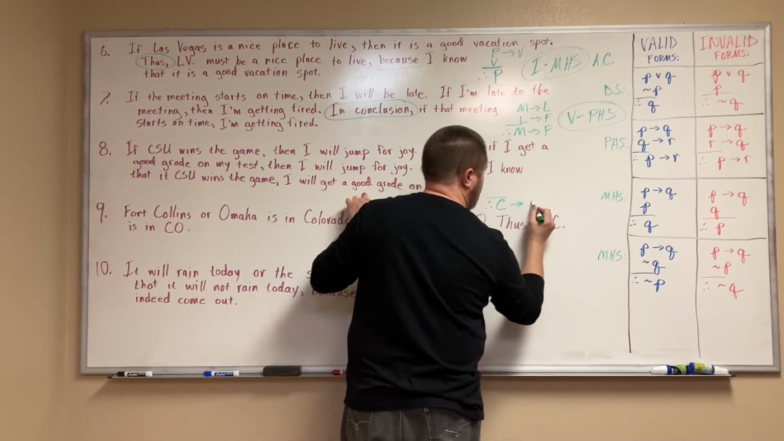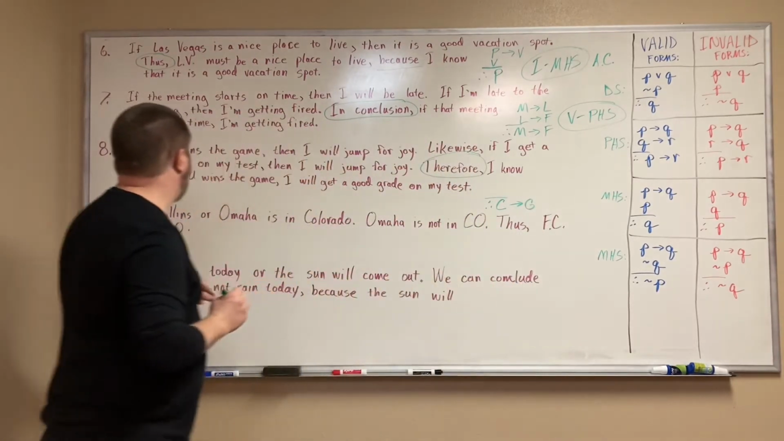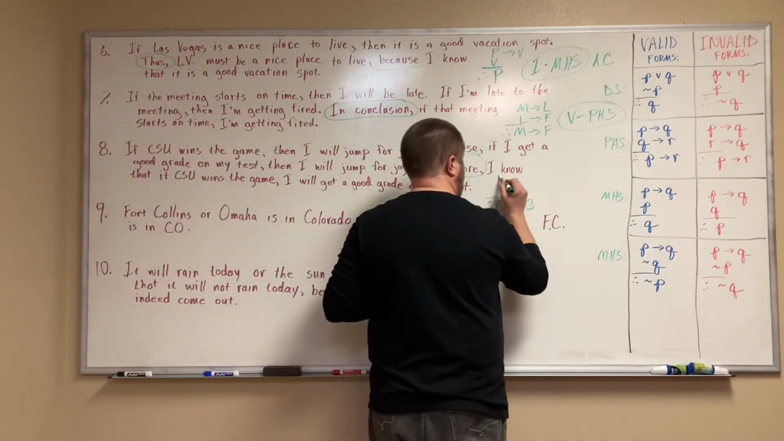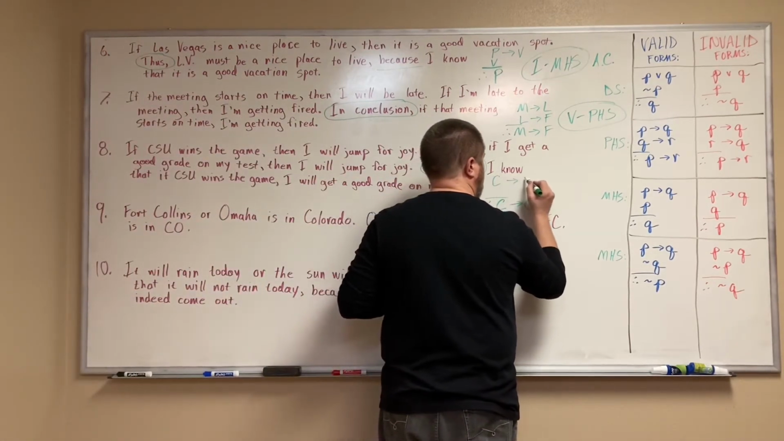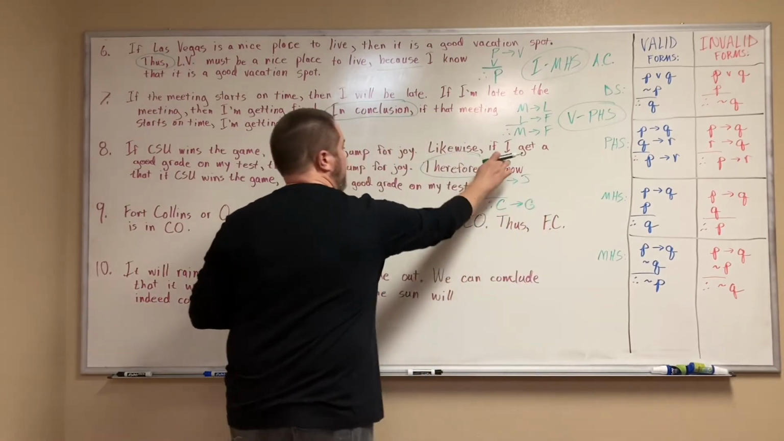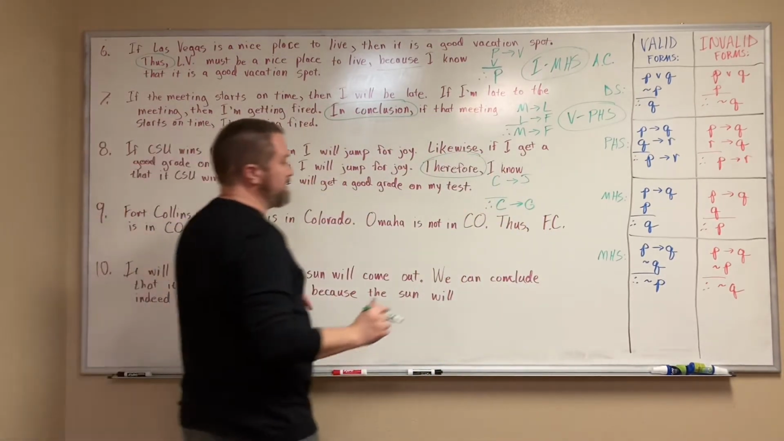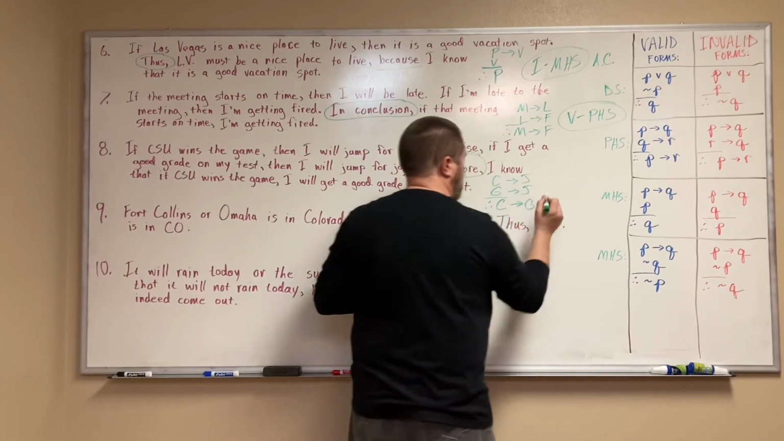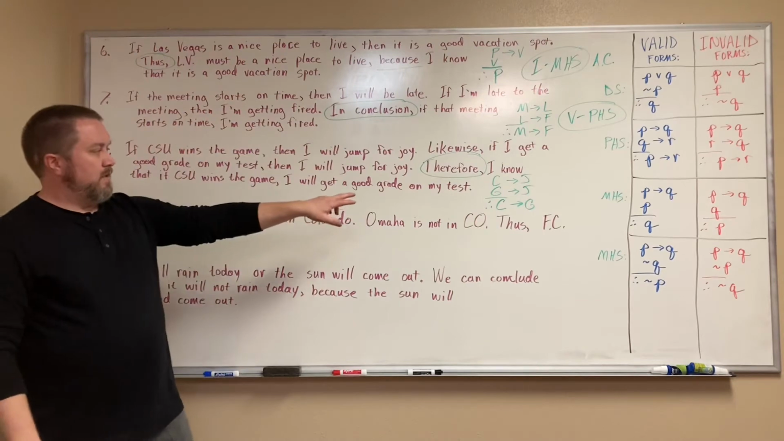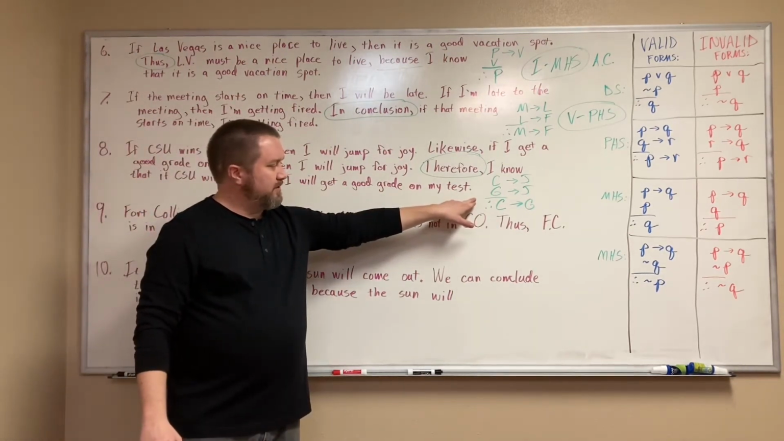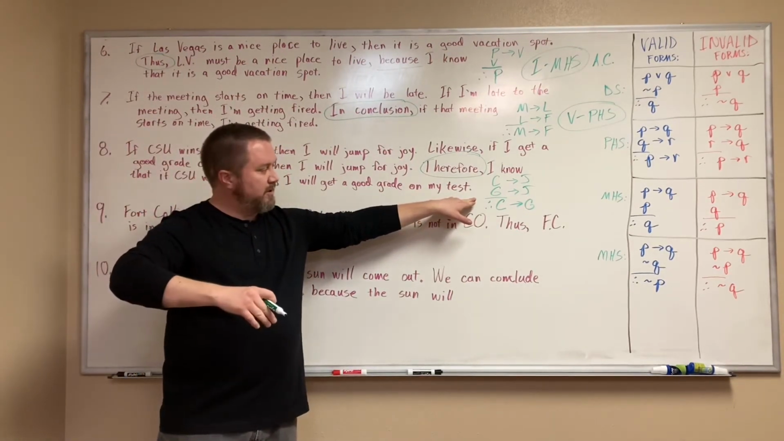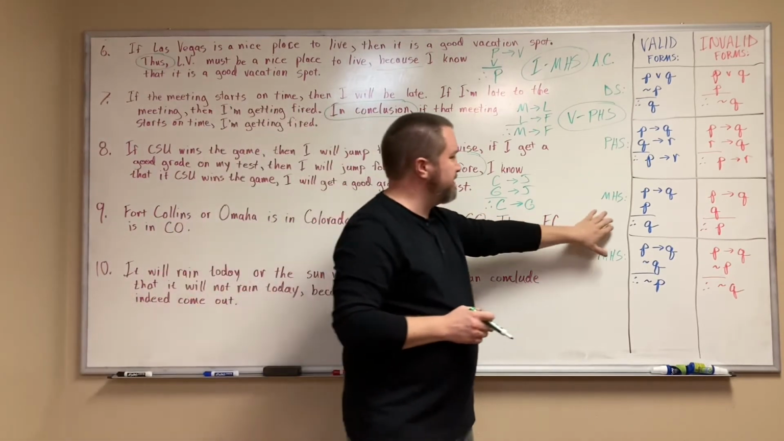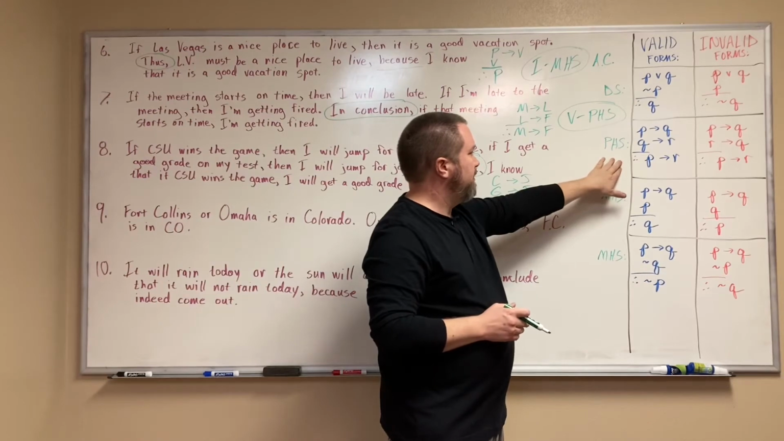If C, then G. So first premise, if CSU wins the game, then I will jump for joy. If C, then J. Second premise, if I get a good grade on my test, then I will jump for joy. If G, then J. Again, looks like a pure hypothetical syllogism, all conditional statements. Let's see if it matches the valid form.